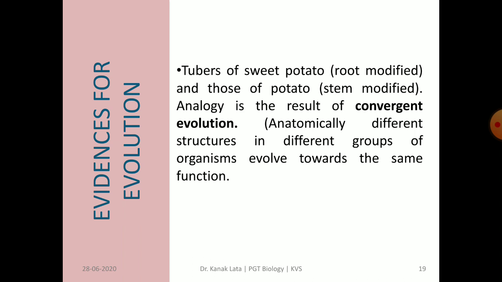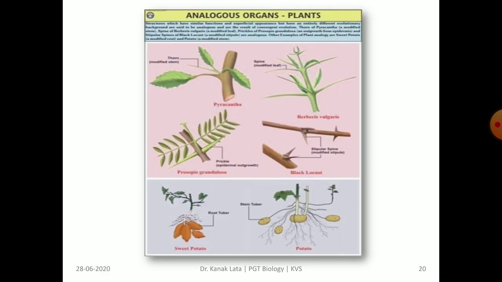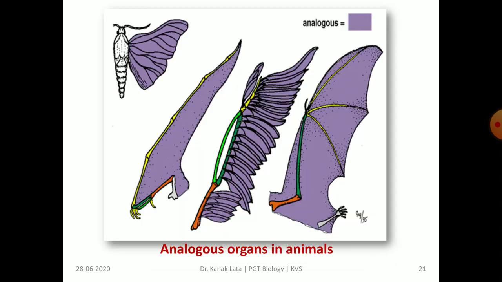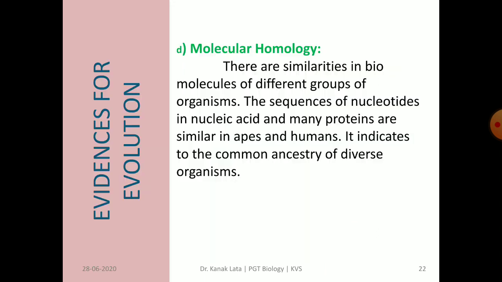Because their origin is different and function is the same. So anatomically different structures in different groups of organisms evolve towards the same function. Here you may observe the analogous organs in plants, and this figure indicates analogous organs in animals.